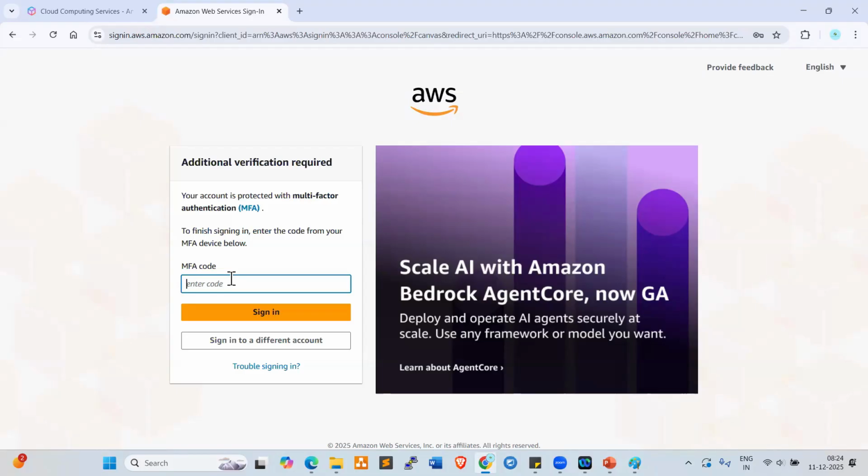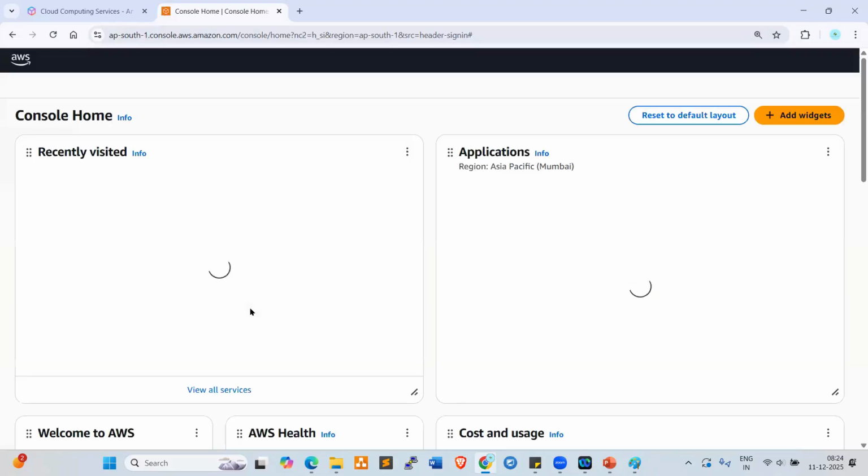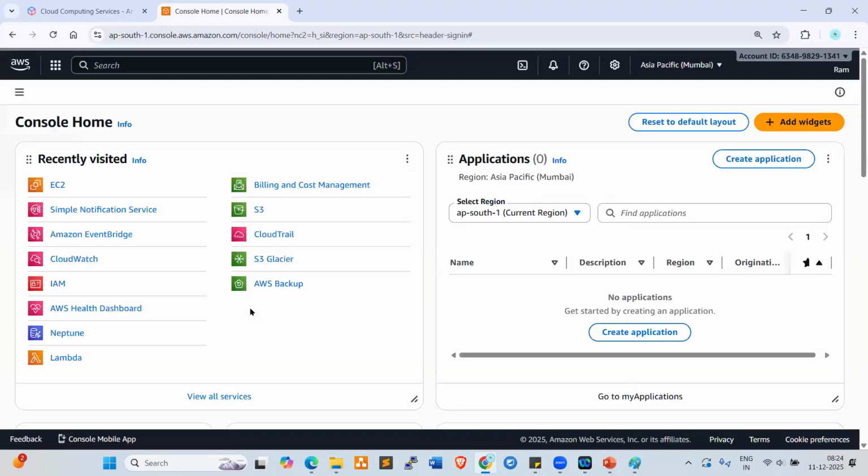So in your mobile, you need to download Google Authenticator, right? That you need to map to your AWS account. You will get one OTP, like MFA code that you need to enter here every time. That is the extra layer of the security, right? Yeah, so you need to enter here 734379. You can take from your mobile and you can enter. Now I'm able to log in my account, right? So this is my console dashboard home page. This is my AWS account home page, right?